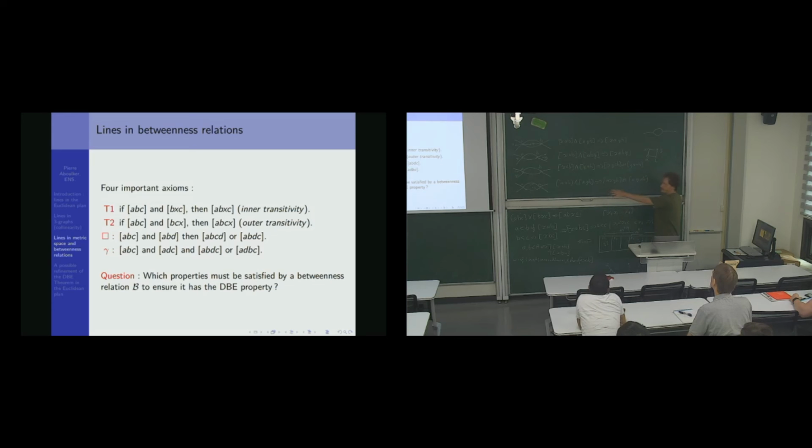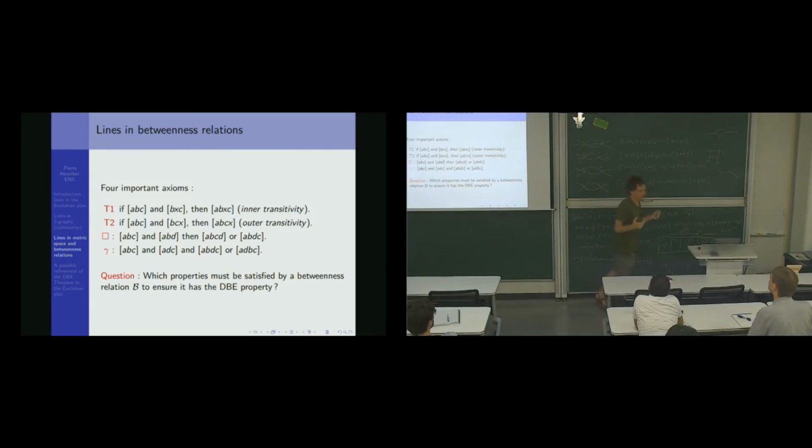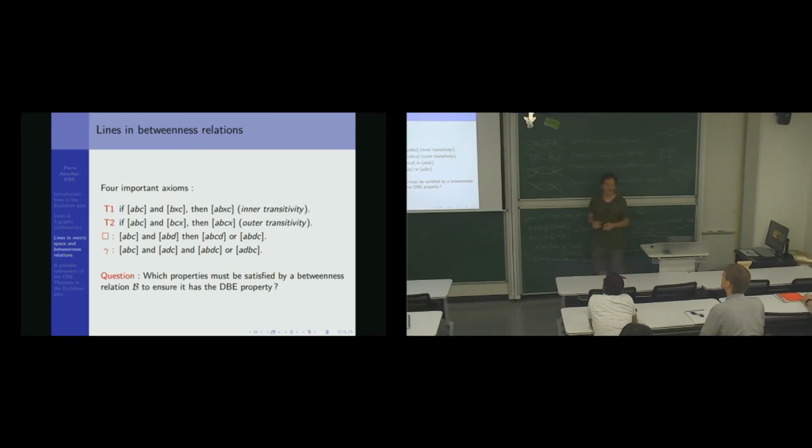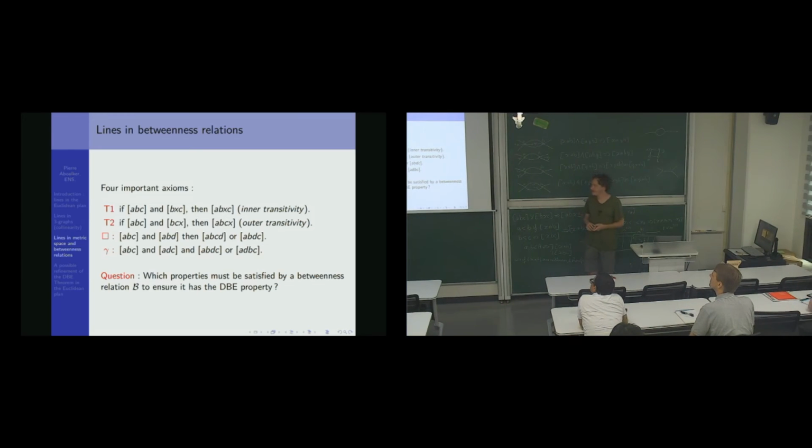So if a betweenness relation satisfies this axiom, the line will look like this. Okay? So it's fairly easy to see that if you satisfy the four axioms, the set of lines you define is a finite geometry. It's exactly the same.